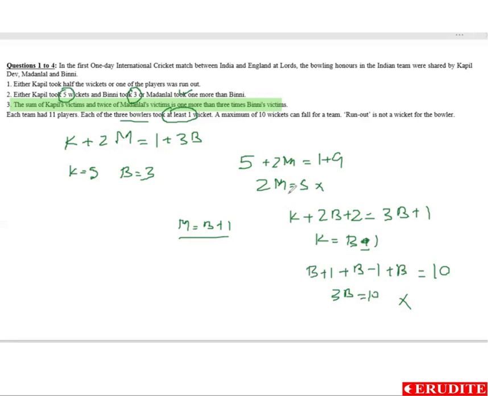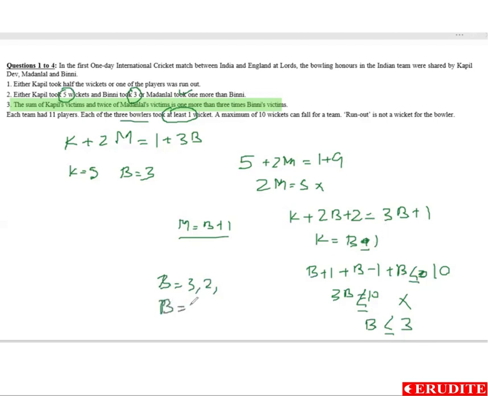Okay, no, this can be possible provided others take some wickets. It's not that these 3 took all 10 wickets. It is actually less than or equal to 10. So 3B is less than or equal to 10, so B is less than or equal to 3. So what are the possible values of B? B can be 3, B can be 2, B cannot be 1, because then Kapil becomes 0. So B is either 3 or 2.